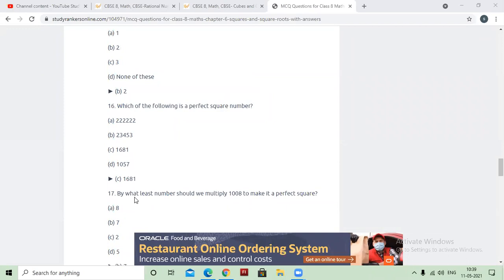By what least number should 1008 be multiplied to make it a perfect square number? Hurry up, get the factors of this number and tell me the smallest number that should be multiplied with this. Hurry up.